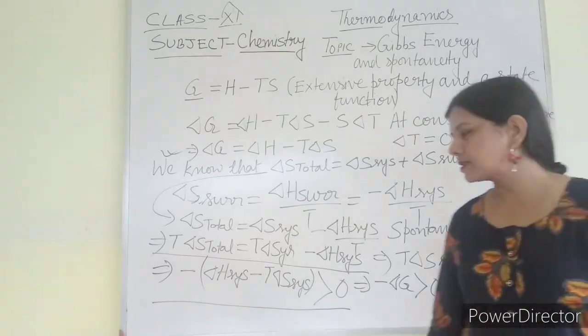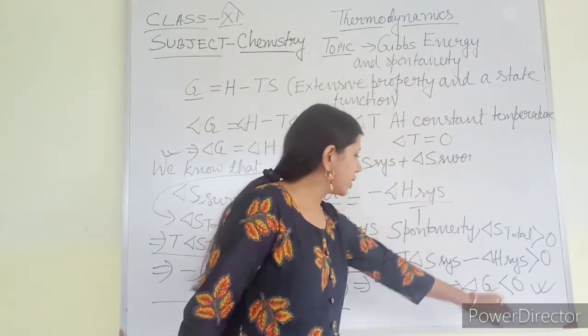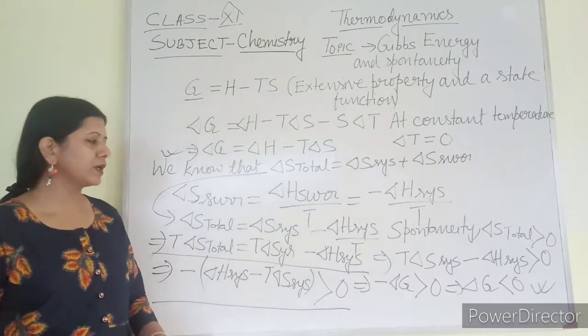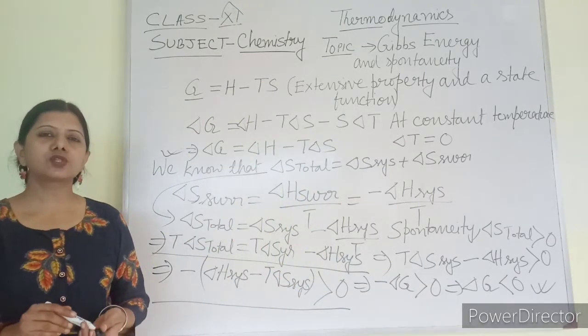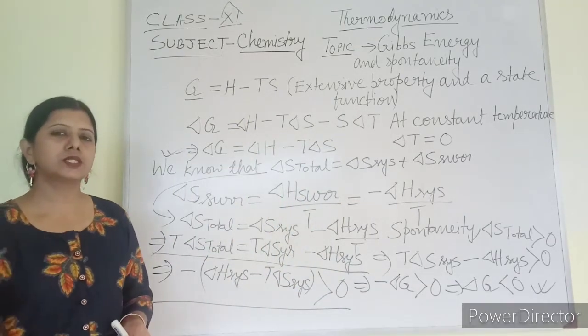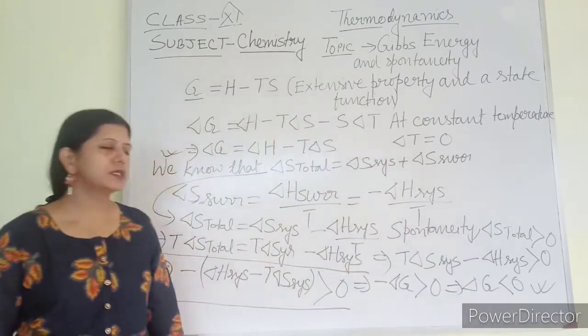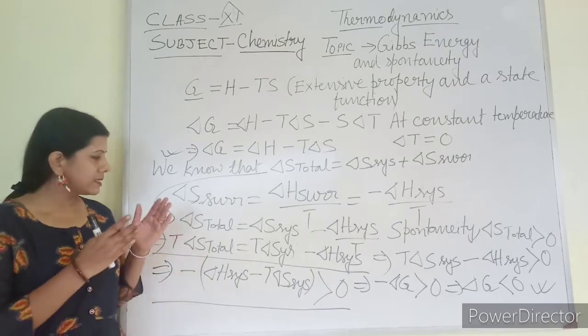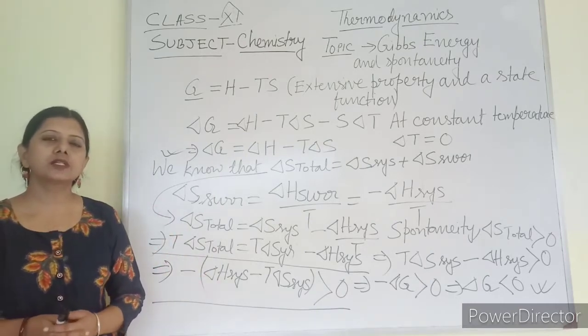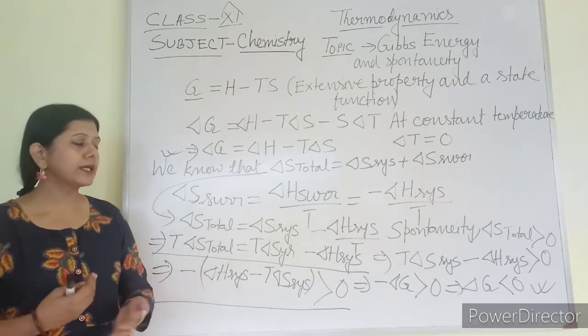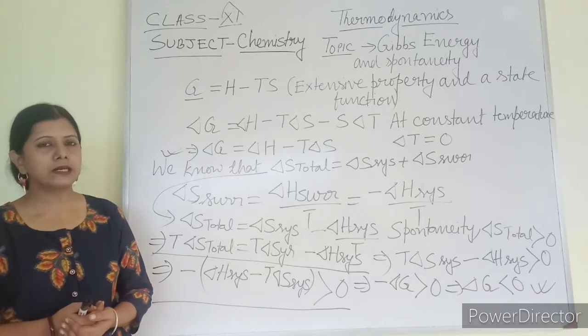So this is my last condition, and I came to the conclusion that for a change to be spontaneous, delta G must be less than 0. If delta G is less than 0, the reaction is spontaneous. If it is more than 0, then it is non-spontaneous.